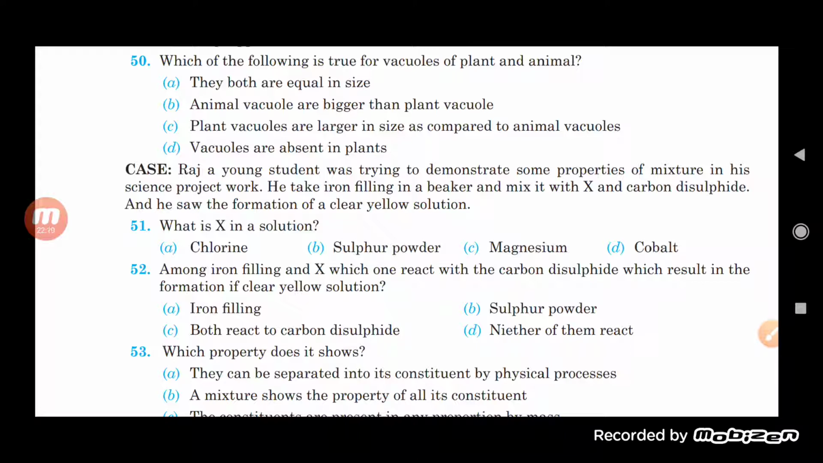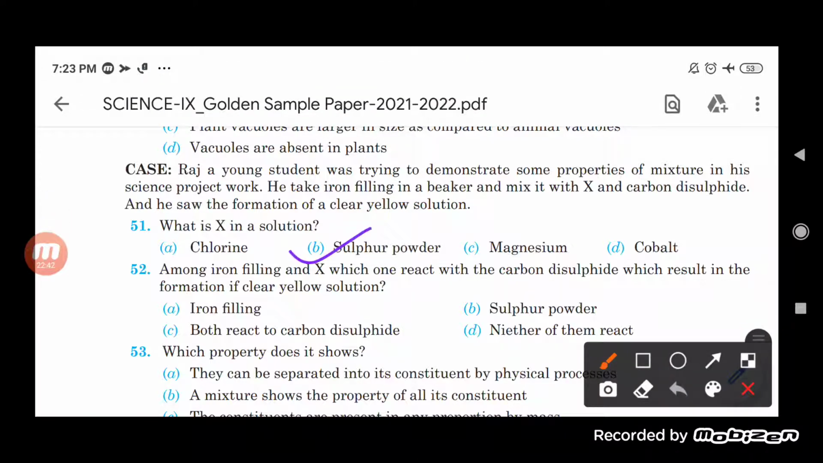So actually this X is sulfur powder, because we know that when sulfur powder mixes with carbon disulfide, it is easily soluble in the carbon disulfide, and there is a formation of a yellow solution. A clear yellow solution will be formed with it. So according to that, the correct option will be sulfur powder.